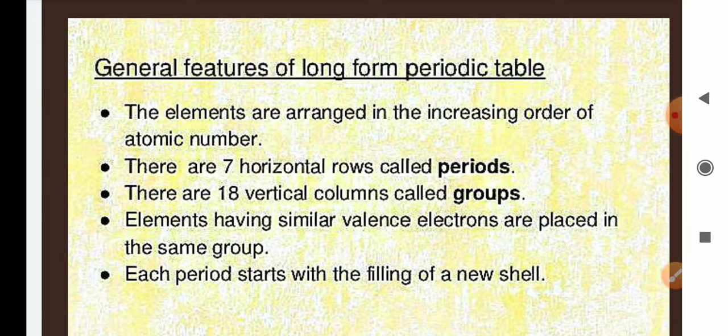Suppose elements have 1 valence electron each, then what will happen? They will belong to the same group. Each period starts with the filling of a new cell. So we will see that in each period, suppose in period 2 there will be 2 cells, in period 3 there will be 3 cells. So when we are increasing the period number, we are increasing the cell number also.